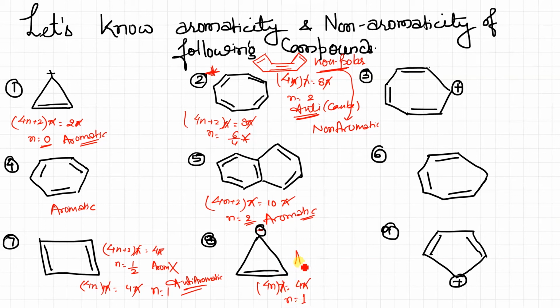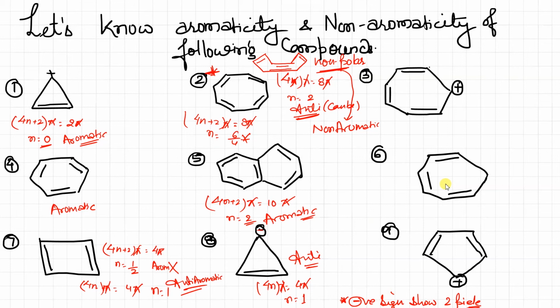So it is anti-aromatic. Clear? How to know? Negative sign shows 2 pi electrons. Clear?